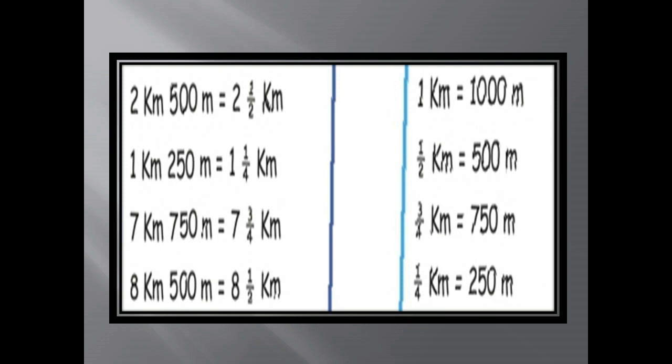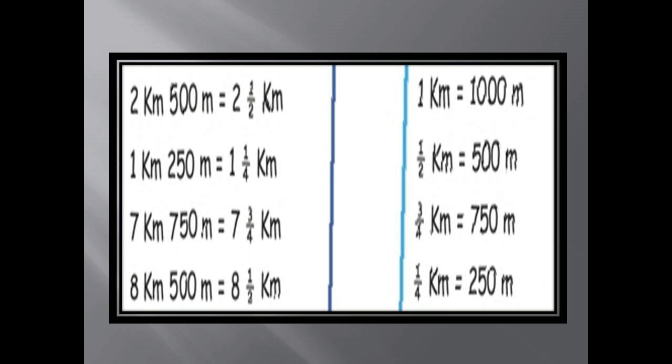The same thing they are given in a bigger number, that is 2 kilometer 500 meter. That is 500 means we have given in the right hand side. See that and tell me. 2 kilometer 500 meter equal to 2.5 kilometer. 1 kilometer 250 meter, that is 1 1/4 kilometer. 7 kilometer 750 meter, that is 7 3/4 kilometer. 8 kilometer 500 meter equal to 8.5 kilometer.